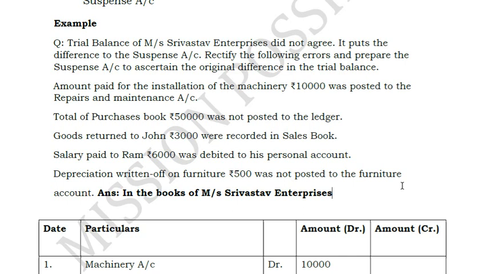Okay, I will just start with a basic simple example first and then we will solve this example and close this chapter. So first, just a simple example we will start. So the issue here is that, sales book was maybe undercast by 100. This could be the question. Sales was undercast by 100 rupees. Okay. So that means sales had been underposted by 100 rupees.